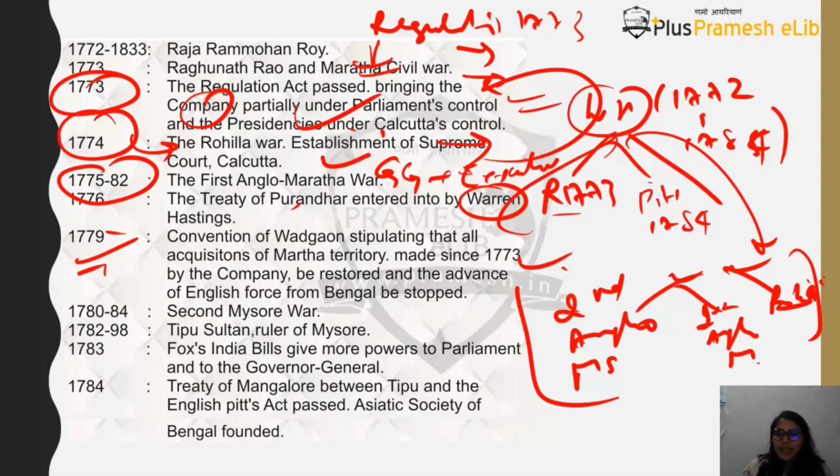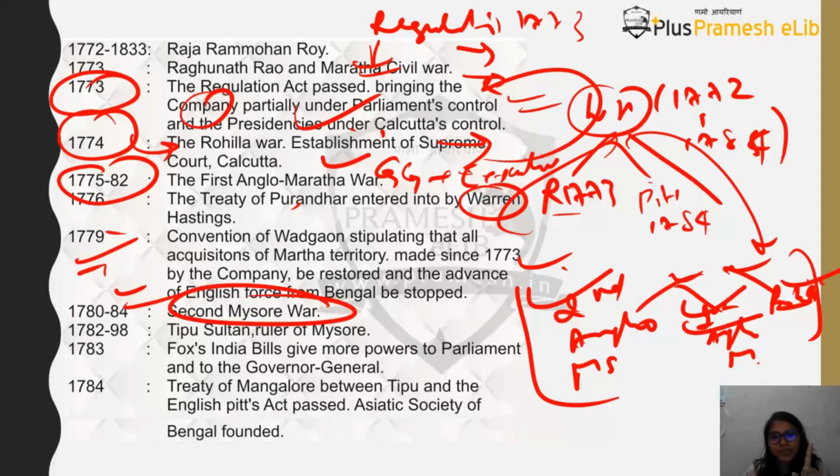Then after that, see, there is the Anglo-Mysore war, there is the first Rohilkhand war, and there is the First Anglo-Maratha War. The First Anglo-Mysore War is not happening now. The First Anglo-Maratha War is happening during Warren Hastings' time. But the Second Anglo-Mysore War is happening now. And in the First Anglo-Mysore War, who was there? Hyder Ali, remember? Hyder Ali was fighting, and there was an alliance formed with the Nizams and with the Marathas that they would protect each other if a third party attacked.